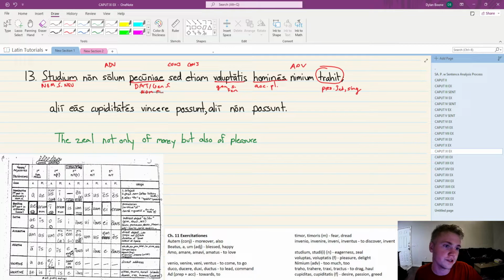And what is it doing? The zeal, what does it do? It drags. Charms might be a good use, a regular use, but charms. You know, it pulls along. It entices. It charms. What? It charms who? Men, right? Humans. And too much, right? Nimium. Too much. Too often. More of an amount here. Okay.